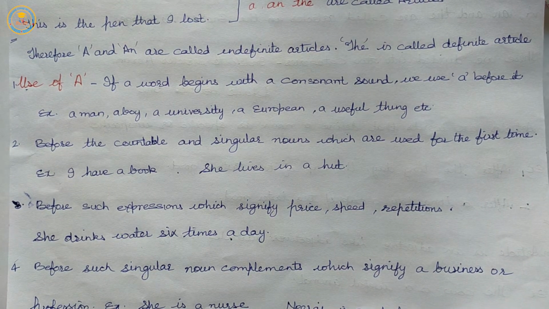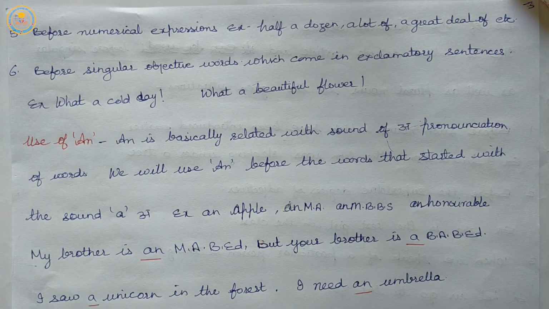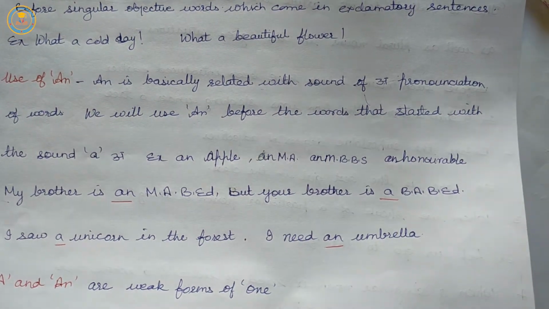Next, before such singular noun complements which signify a business or profession. Next, before numerical expressions. Next, before singular objective words which come in exclamatory sentences. Let us move to use of an.